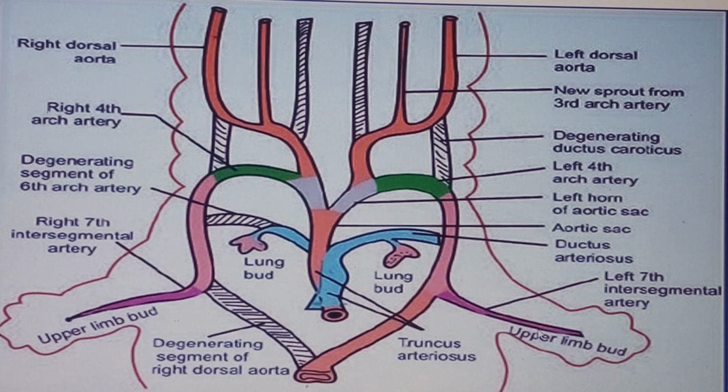So what is happening is that it continues to grow downwards. We know that this left subclavian artery will eventually become what we call the left axillary artery. It will also become the left brachial artery. Then of course it will divide to give rise to the ulnar and the radial arteries. So that is what is happening. Everything about the upper limb, that is why it is developing within the upper limb bud. The left 7th cervical intersegmental artery that we find over here is to the left. So it's as simple as that. Only a single source for the left subclavian artery. Okay, it's as simple as that.